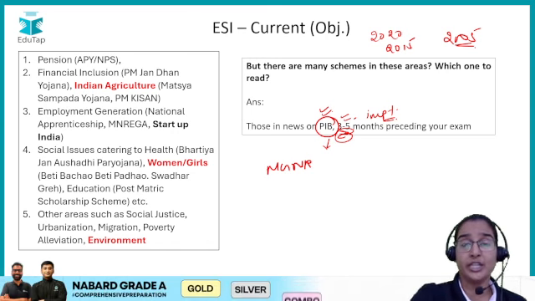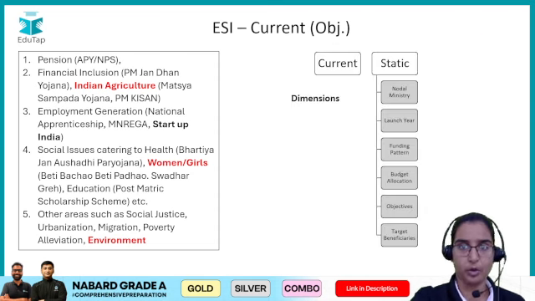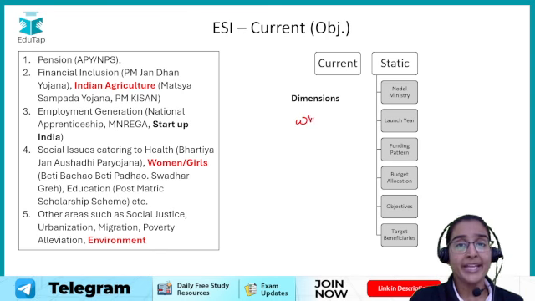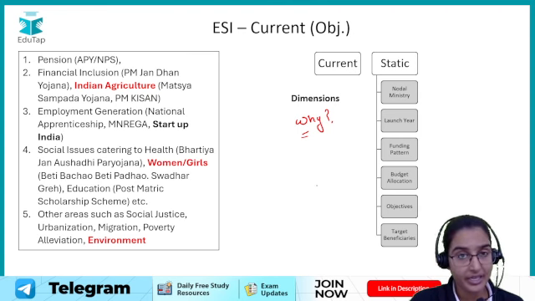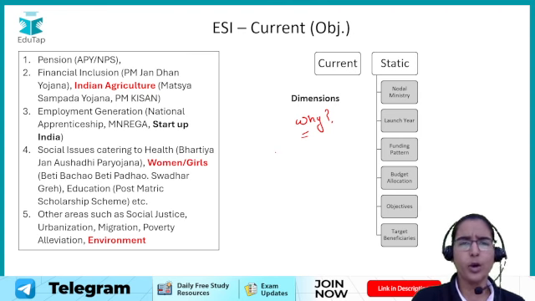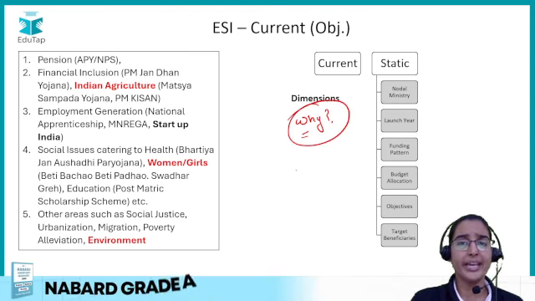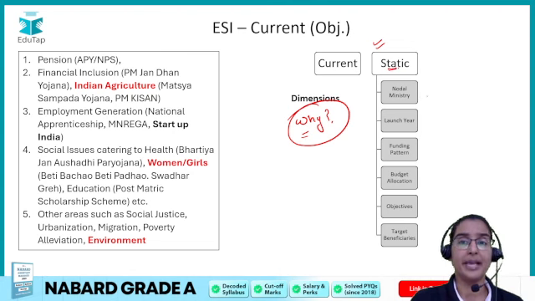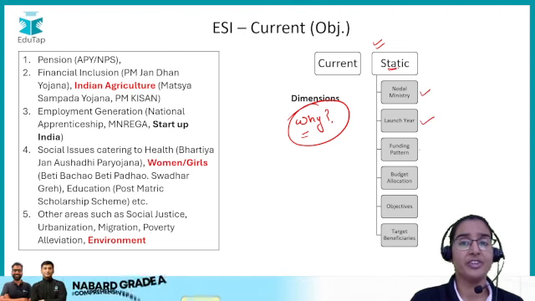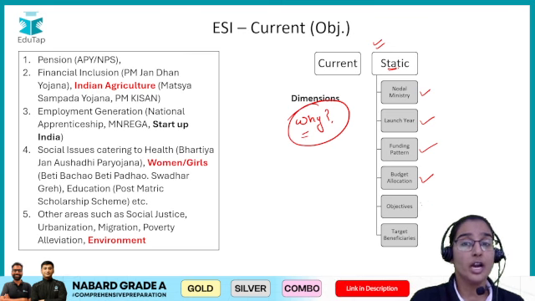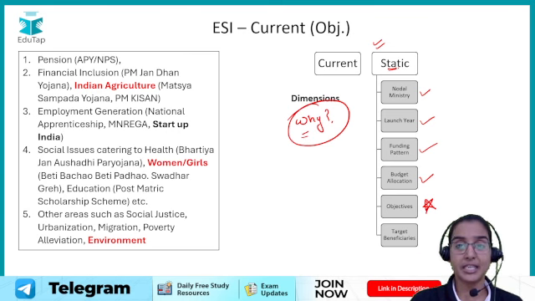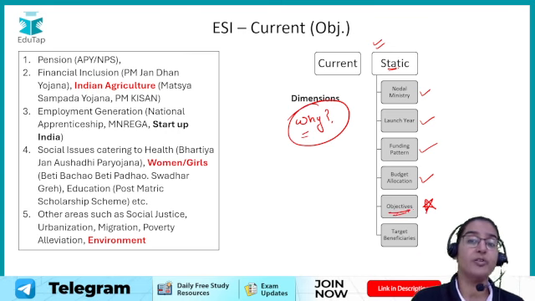Now, again, the question arises: what to study in a particular scheme? So students, first of all, you need to know why that particular scheme was in the news, for what particular reason. If the funding has been increased, if a new beneficiary has been added, whatever the reason is, you should know why it is there in the news. After that, you have to study certain static parts of that scheme, like the nodal ministry, the launch year, the funding pattern, budget allocation, and the objectives. It is very, very important because many times when descriptive questions are asked on schemes, they are primarily on the objectives of that particular scheme.